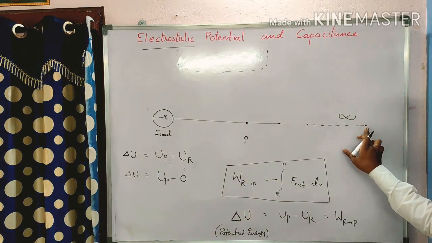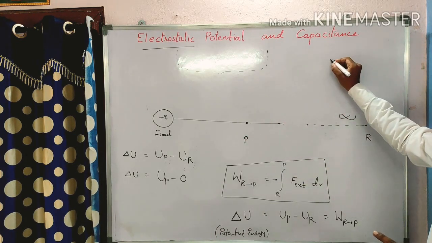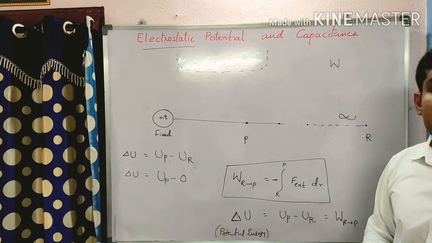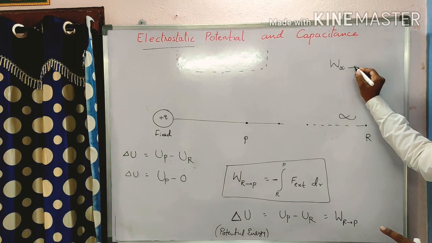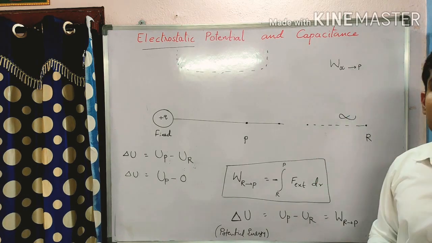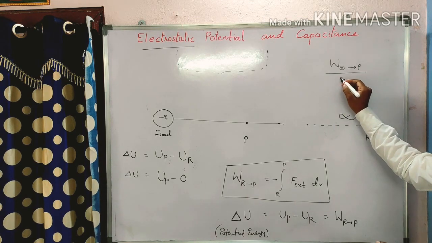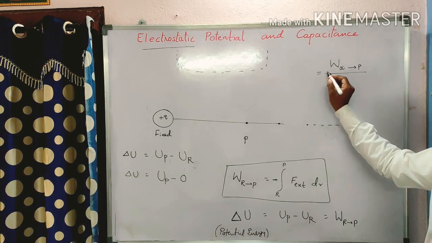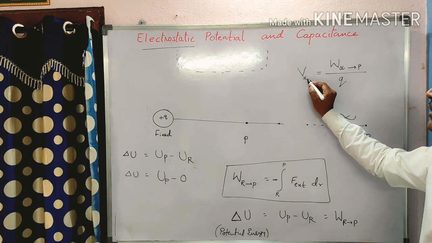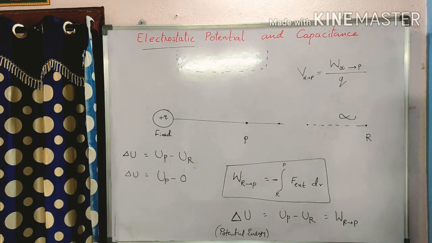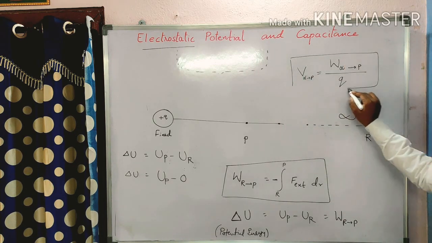The work done in bringing a charge from infinity to a particular point, divided by Q, will become the electrostatic potential.